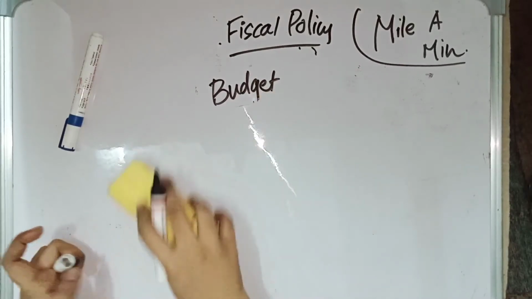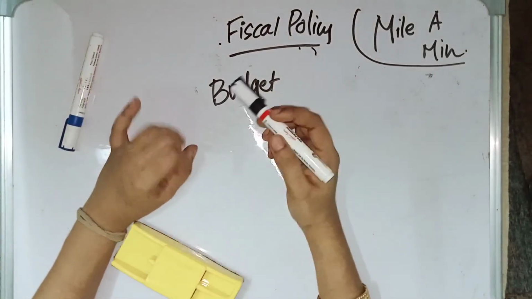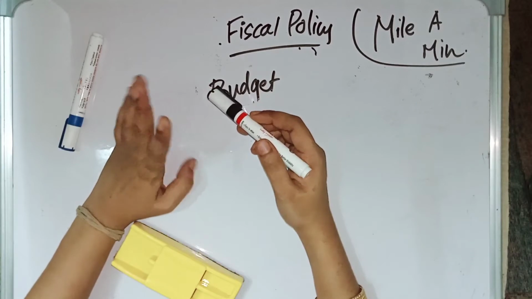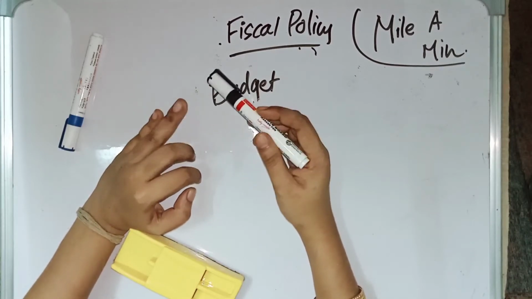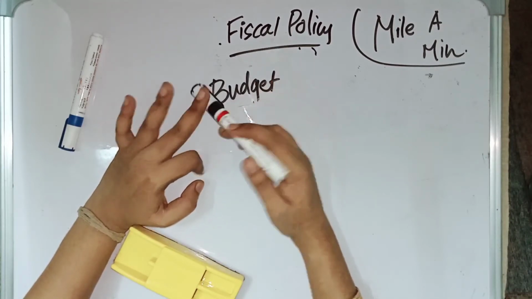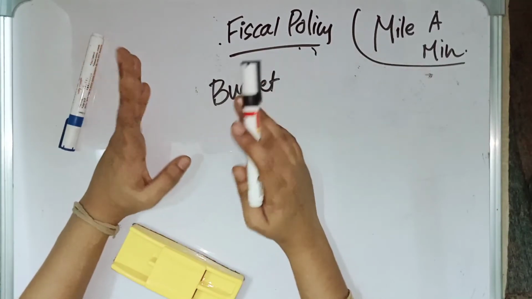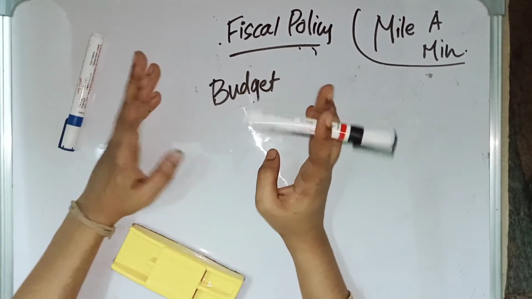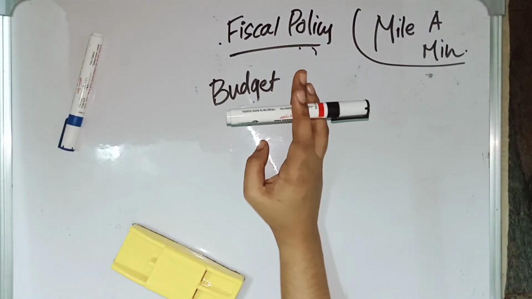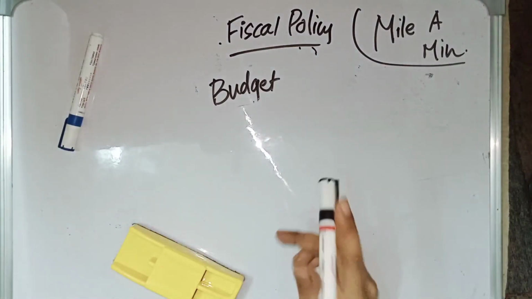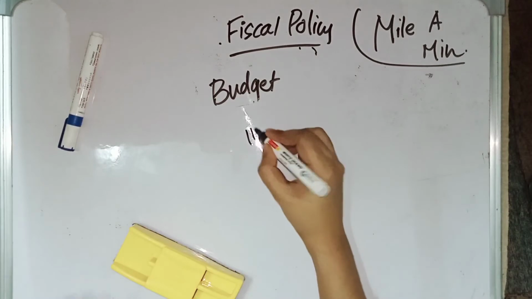So we have seen some bills: Financial Bill, Appropriation Bill, and Money Bill. And we have seen some funds: Consolidated Fund of India, Contingency Fund of India, and Public Accounts of India. We have seen what is fiscal policy, and what is budget. Article 112 talks about budget.